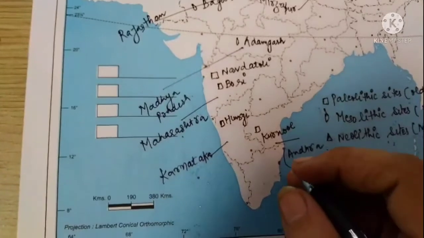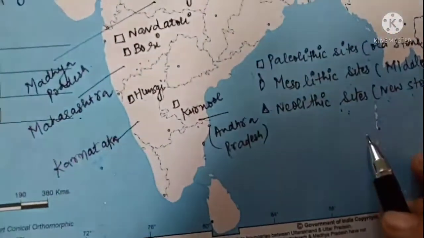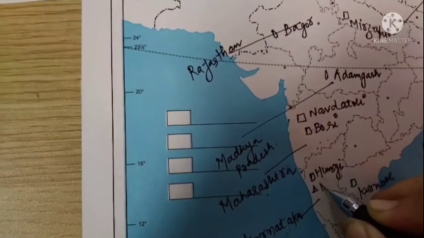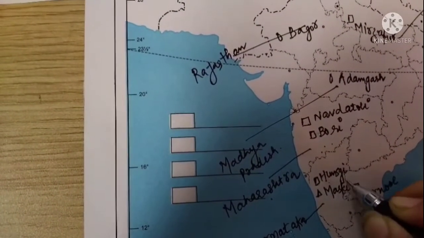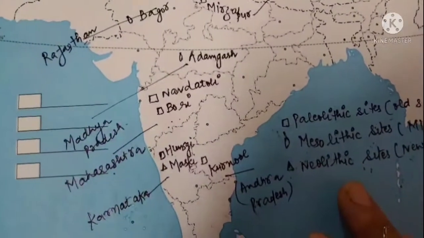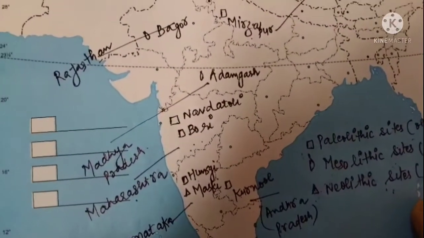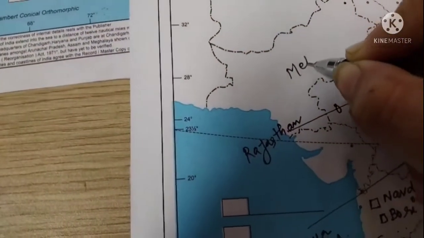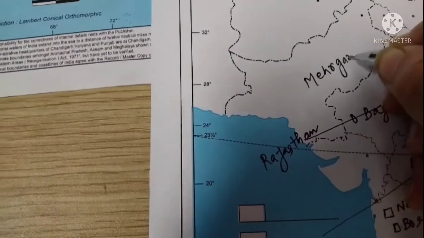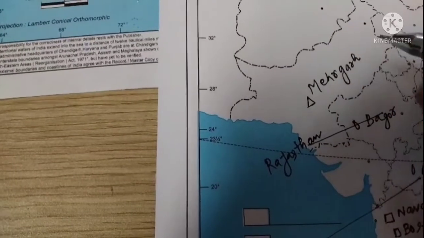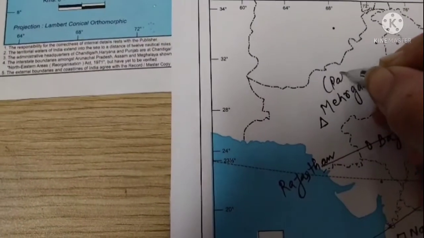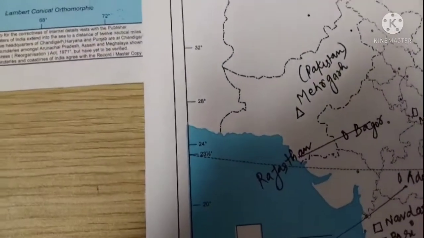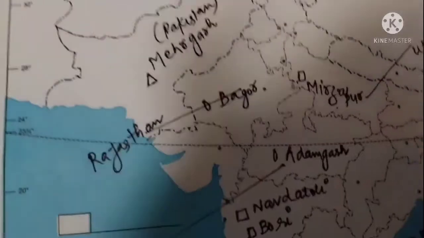The first is Maski, which is in Karnataka. I am using this symbol. So in Karnataka is Maski, which belongs to which site? The Neolithic site. Then Mehrgarh, which is in Pakistan. Where is it? It is in Pakistan. The next, Chirand, in Bihar.